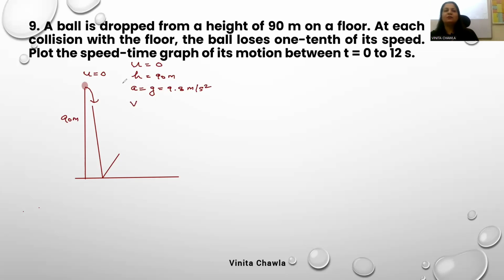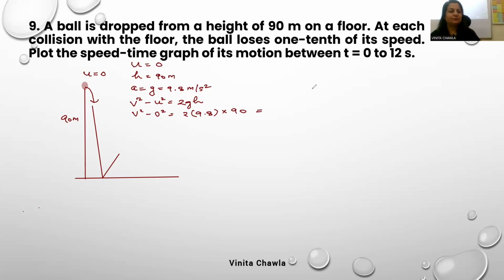We can relate these quantities using the third equation of motion. It's v square minus u square is equal to 2gh. Now put the values here. So v square minus 0 square is equal to 2 into 9.8 into 90. So from here we get the value of v square.